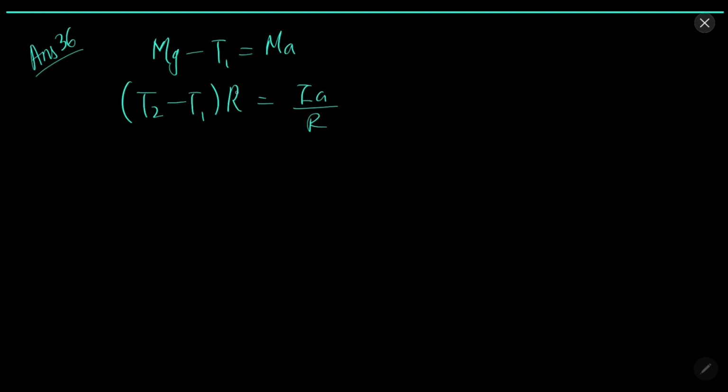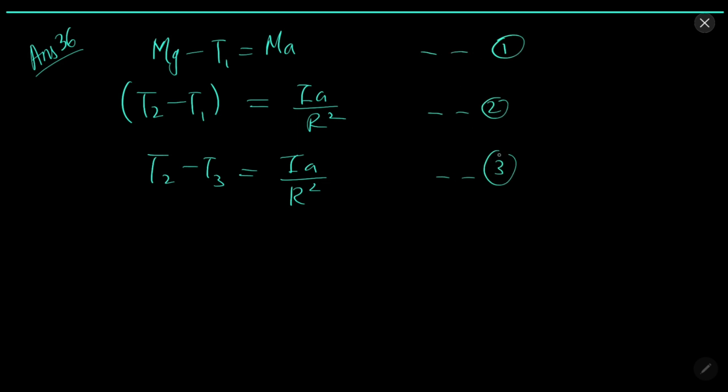Or you can say this r will be downwards, so r square. T2 minus T3 equals I a over r square. These are equations 1, 2, 3 and 4.